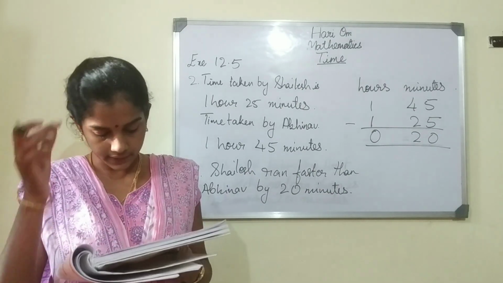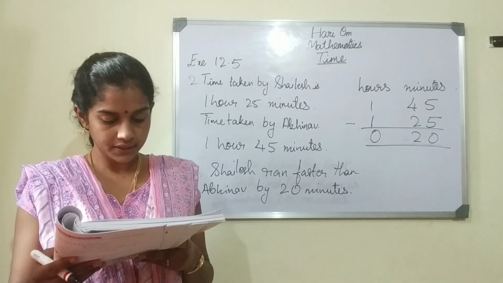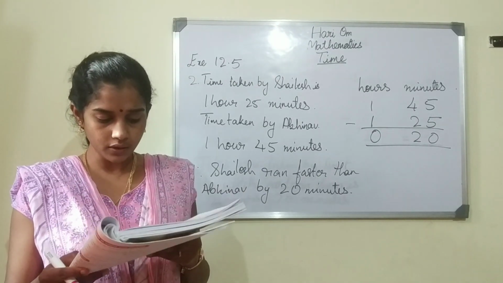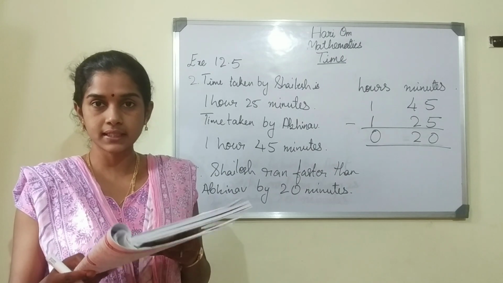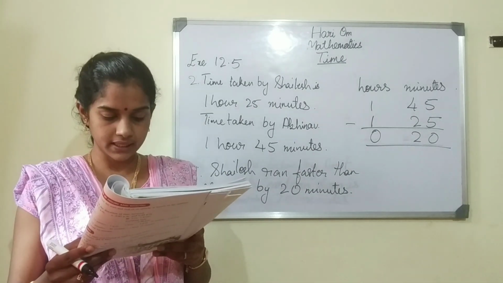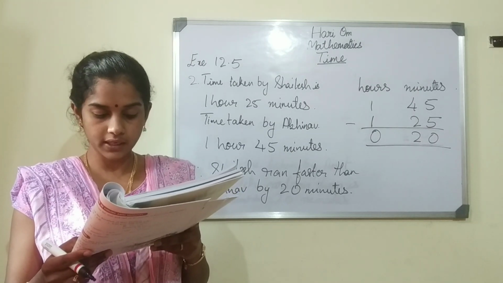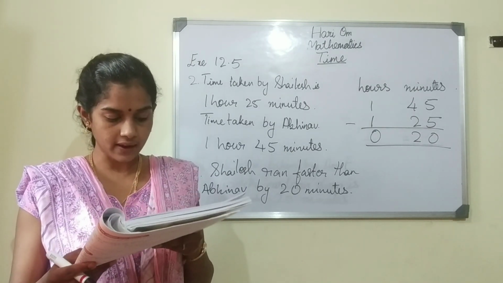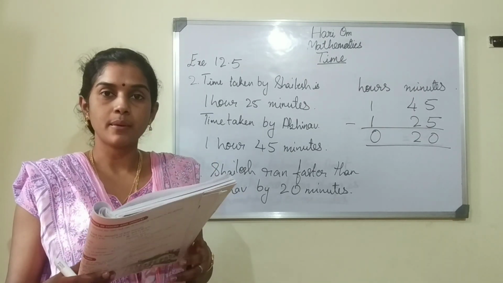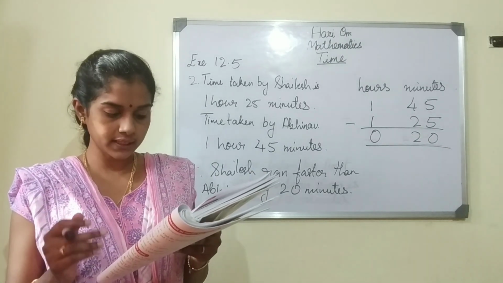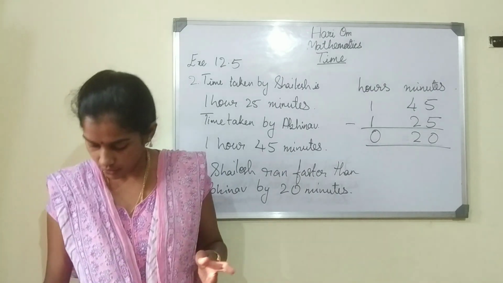So here we can see 2 trains, that is Punjab Express and Gatiman Express. Punjab Express takes 3 hours 15 minutes and Gatiman Express takes 1 hour 40 minutes. So if she travels by Gatiman Express, how much time will she save? To find that, we have to subtract and find the difference, children.